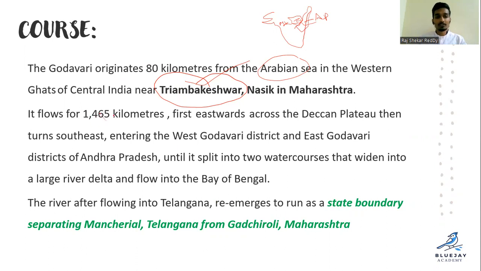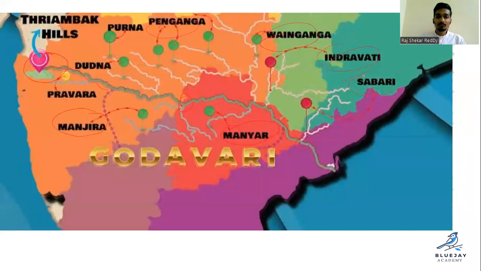And we discussed it flows around 1465 kilometers. First eastwards across the Deccan Plateau, then turns southeast. So firstly it flows in this manner and then it slightly turns southeastwards. Clear? So this is the flow you can see in this also. It started in this way towards the east and then turned southeastwards. Clear? And ends up here. So it is the southeast direction, right?